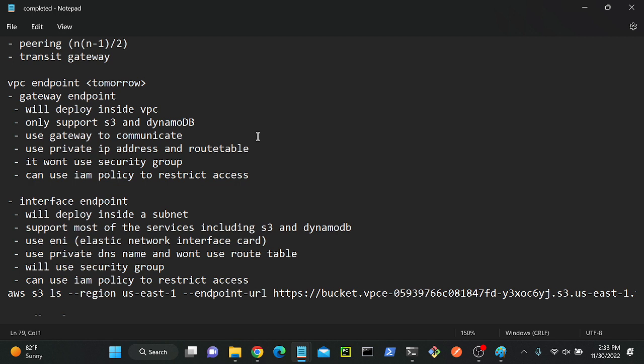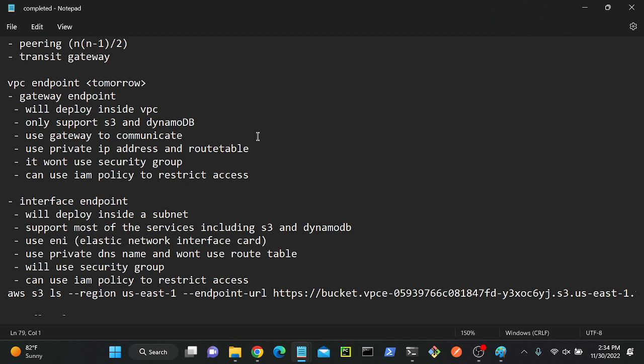If you want to connect SSM with the gateway endpoint, that is not possible, because the gateway endpoint does not support SSM. The interface endpoint supports most of the services, including S3 and DynamoDB. You can connect a load balancer, you can connect SSM, and you can connect any service by using an interface endpoint. Then next point: the gateway endpoint uses a gateway to communicate.